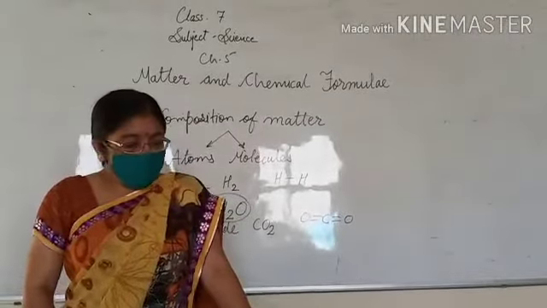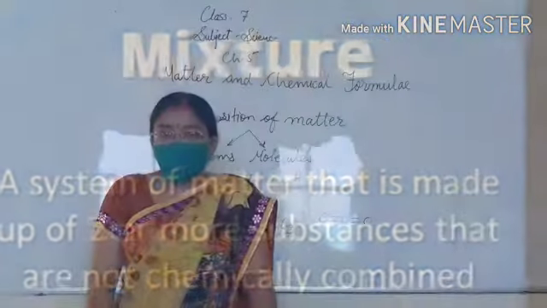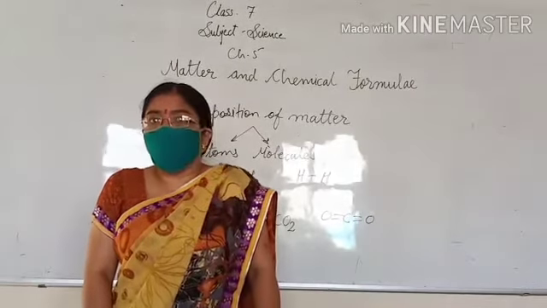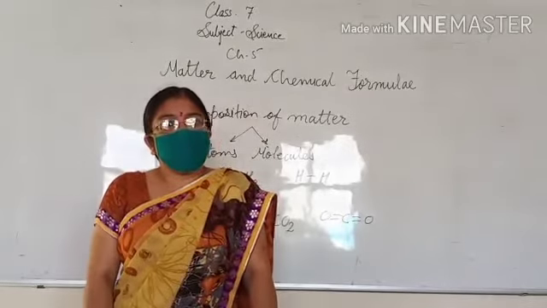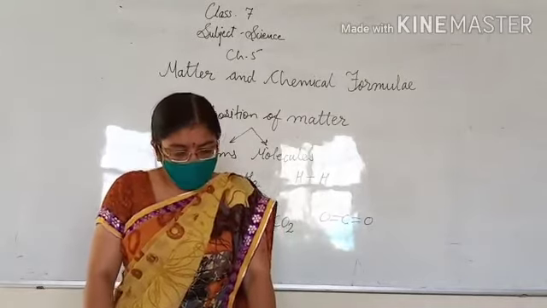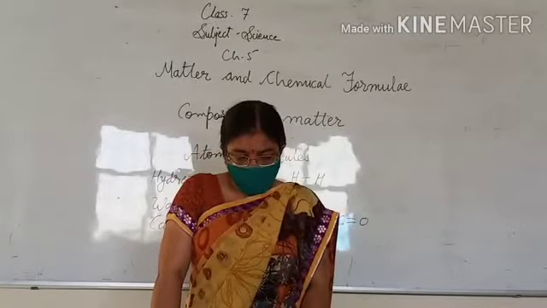Now the next type of matter is mixture. Mixtures are substances in which two or more substances are physically mixed together in any proportion, and the constituents in a mixture can be separated by any physical method. The constituents in a mixture are not present in any fixed proportion, which means it can be changed. For example, when you make a sherbet, you can add different things together, like lemon juice, sugar, salt, water, in different quantities. So in a mixture, the ratio of the constituents is not fixed.